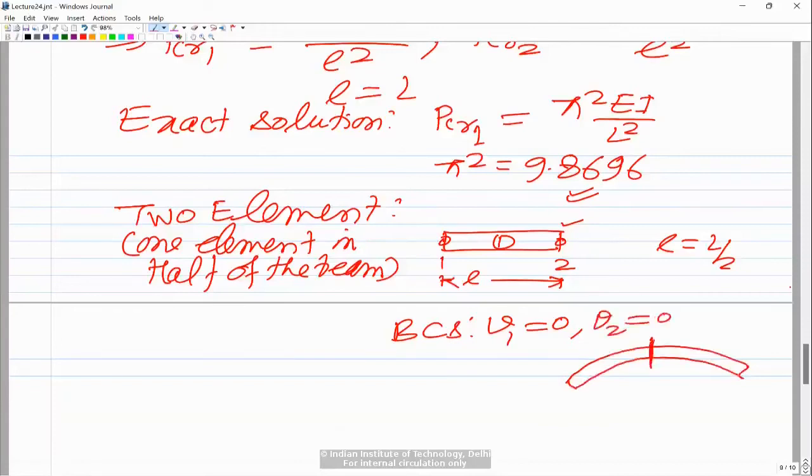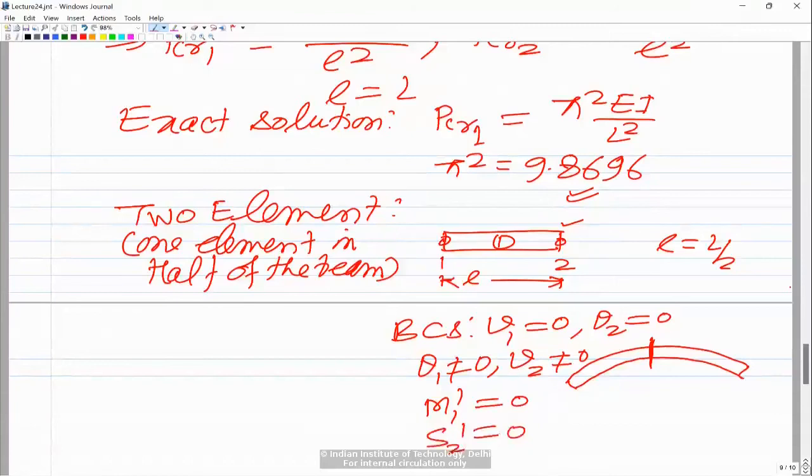So in this, the unknowns would be, of course, theta 1 would not be equal to 0, and v2 would not be equal to 0. The additional conditions would be that at the left end the moment would be 0, so m1 would be equal to 0, and at the right end, the shear force is essentially going to be 0 at the center. So you will have S21 equal to 0.